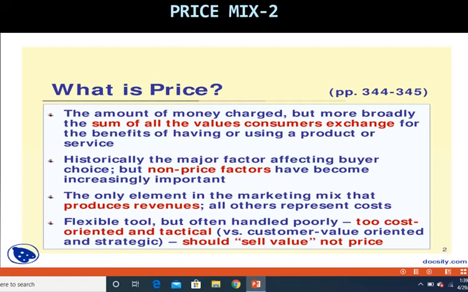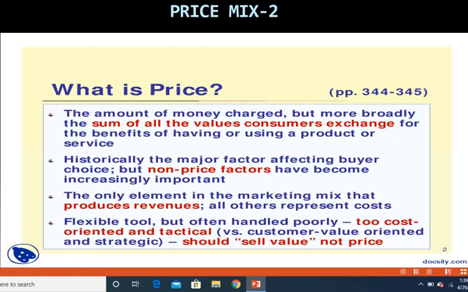So this is important. Once again we go through all the four points. What is price? Price is the amount of money charged by the company, and in return the customer gets a sum of values for having purchased the product or service and given the money to the organization. From good old days as well as presently, the major factor which affects buying behavior is the price factor. But for some customers who are especially rich, non-price factors are becoming increasingly important.